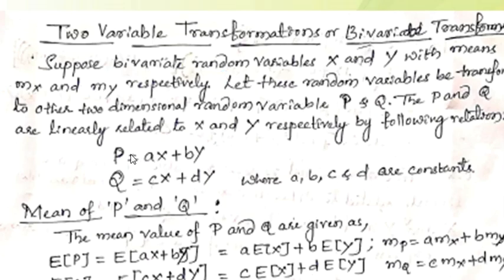Now let's substitute the value of P. The value of P from the last slide is aX plus bY, and Q is cX plus dY. So by substituting P as aX plus bY, and mp which we have found, that is a into mx plus b into my, and this whole square. We know this can be written by taking terms together.